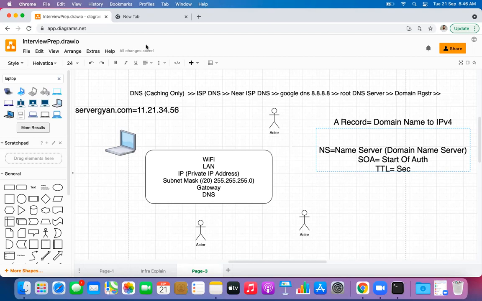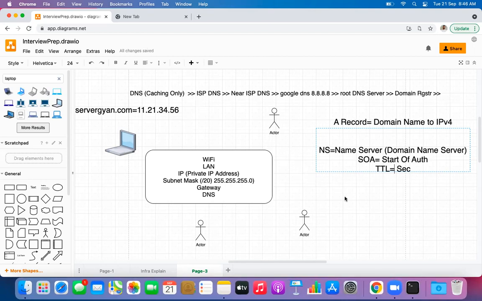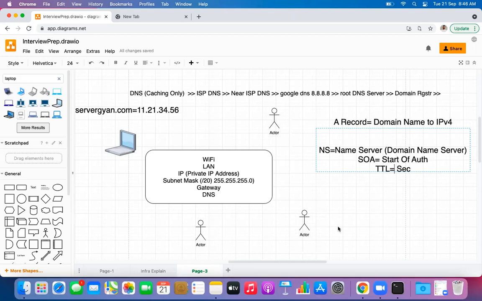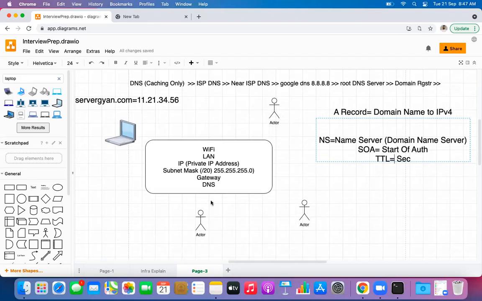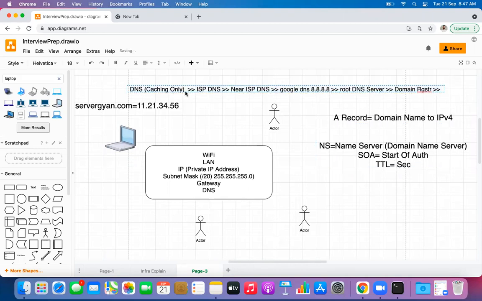If we have a very low TTL value, then accessing that web page will take time. The user will have to face some sort of slowness every single time. Because in that particular case, the caching DNS server will be of no use. Why is it so? Because every single minute, the user's request is being forwarded to the actual domain, or you can say the domain registrar's DNS server. So it is of no use to have the caching DNS server in the picture.